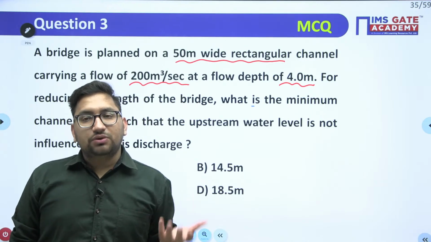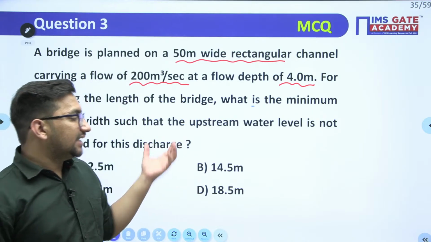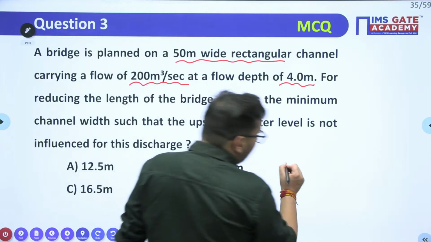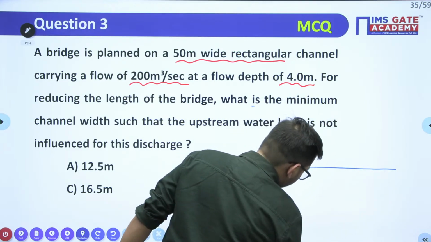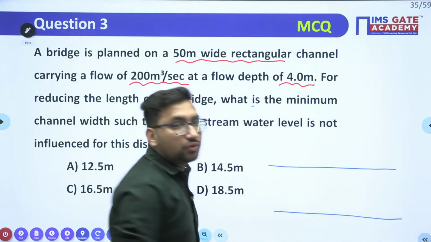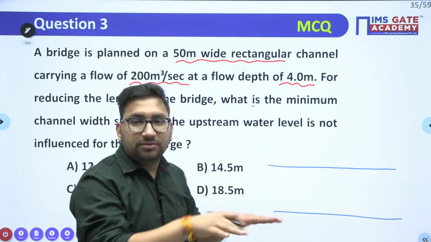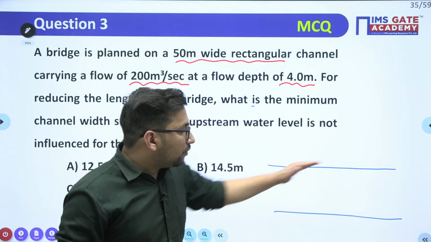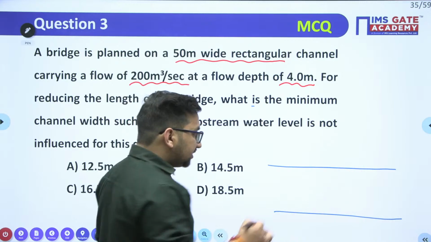Now first try to understand the question. What does the question say? Let's suppose I draw the top view of a channel. I am drawing the top view, right? You are seeing a rectangular channel from the top, so you will see the boundaries of this channel. It means this is the width.